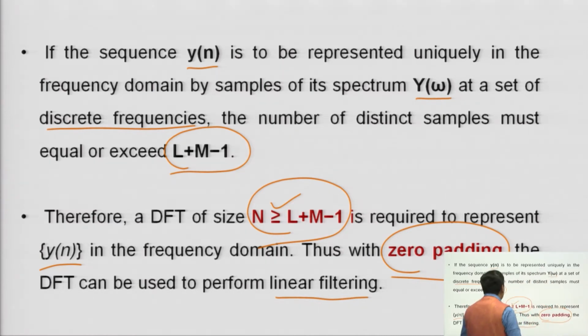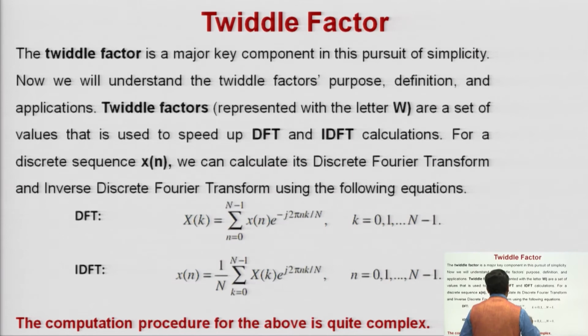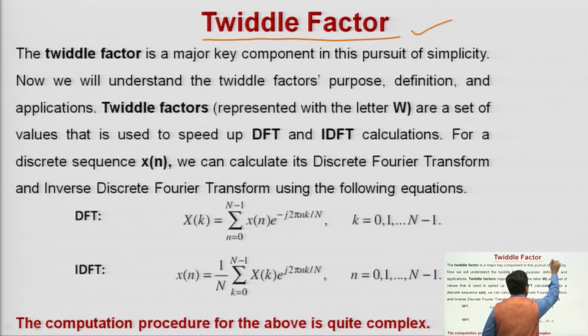So, whenever you calculate the FFT, the first thing that will come is the Twiddle factor. So, at first you should know about the Twiddle factor. This is simply a constant. The Twiddle factor is a major key component in the pursuit of simplicity. Now, we will understand the Twiddle factor. What is the meaning of Twiddle factor? Why do we require Twiddle factor? It is denoted by capital W,